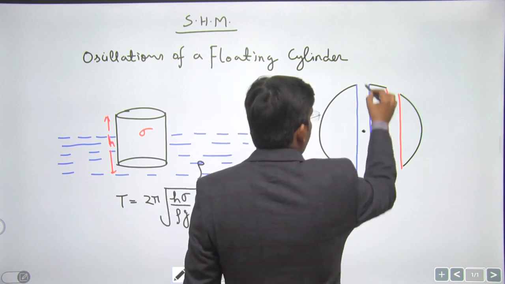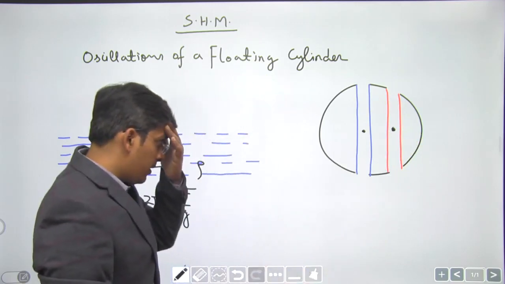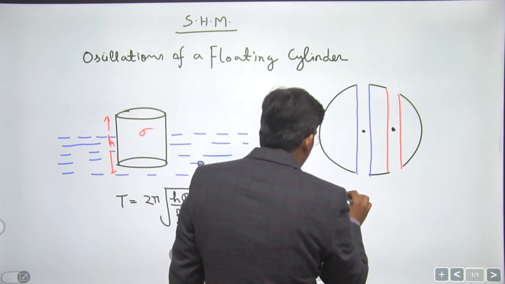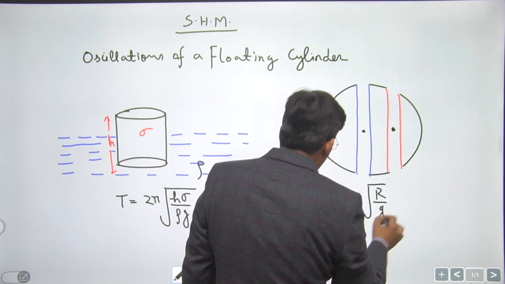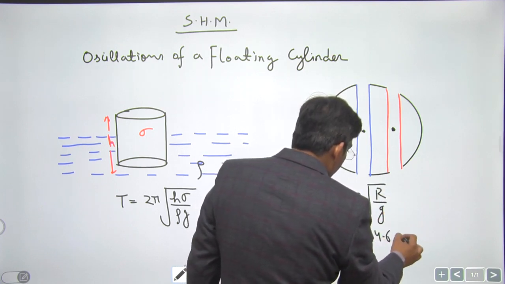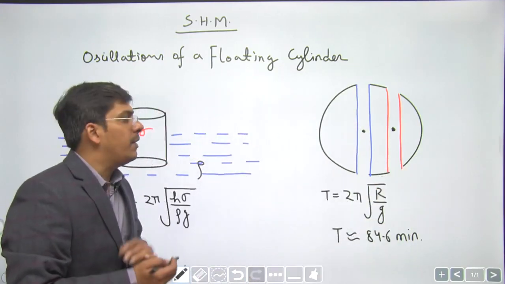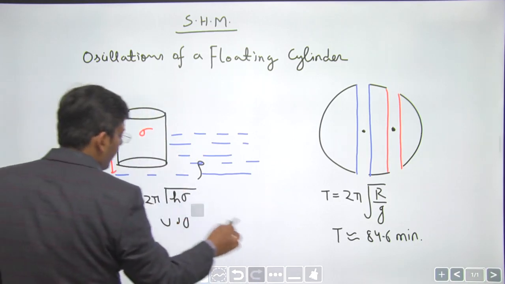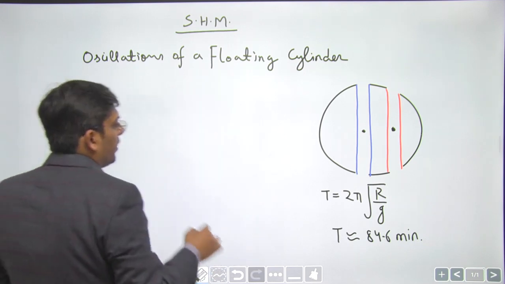You throw a ball in a tunnel across diameter. If you throw a ball in a tunnel across any chord of earth, time period is going to be the same, and time period comes out to be 2 pi under root capital R by g, dear students, which is 84.6 minutes, which is also the time period of a pendulum of infinite length, right? We are just revising the formula because we don't have to derive these formulas in the short duration revision course.